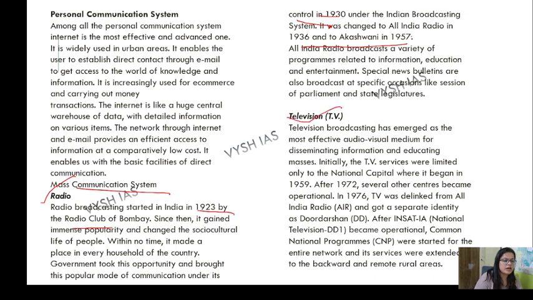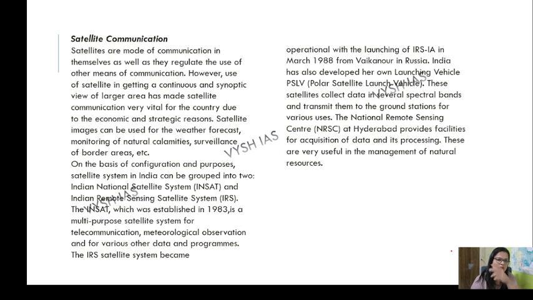Then television emerged as the most effective audiovisual medium by disseminating information and education. Initially, TV services were limited to the national capital, Delhi. In 1959, and after 1972, it became more operational. In 1976, TV was de-linked from All India Radio and got a separate identity as Doordarshan, DD1 and DD2. I used to watch it in my childhood. After that, national television DD1 became operational. Common national programs were started for the entire country. I think you all know this.